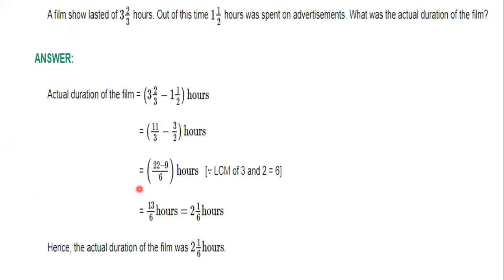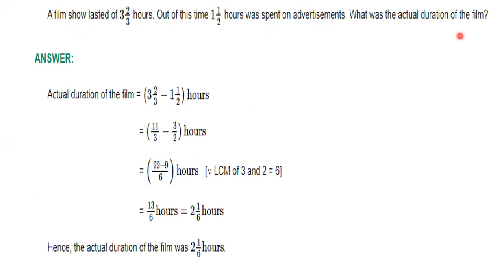Alright. Next, we have a film show that lasted for 2 by 3 hours. Out of this time, 1 by 2 hour was spent on advertisement. What was the total duration of the film? We simply need to subtract the advertisement time from the total time.